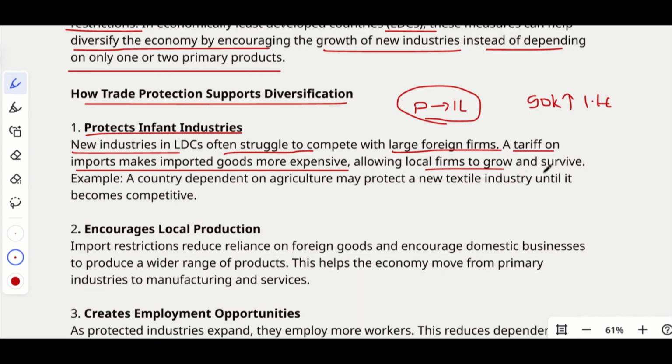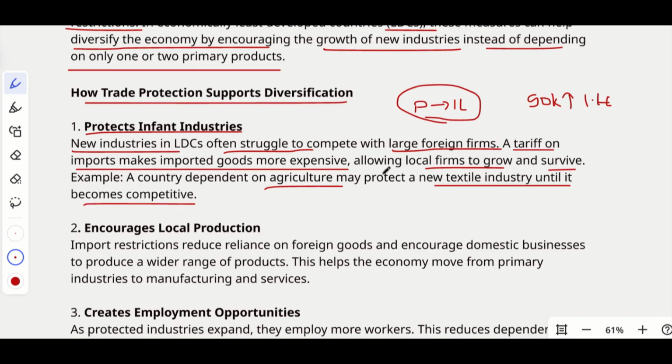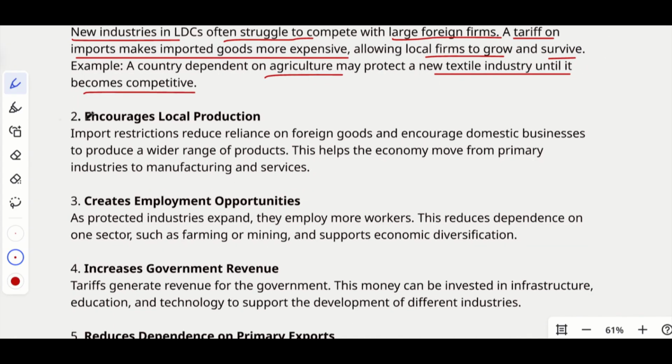And allowing local firms to grow and serve. For example, a country dependent on agriculture may protect a new textile industry until it becomes competitive. So the government has enough strategies to protect newly introduced industries. What is the second point? Encourages local production. Import restrictions reduce reliance on foreign goods and encourage domestic business.